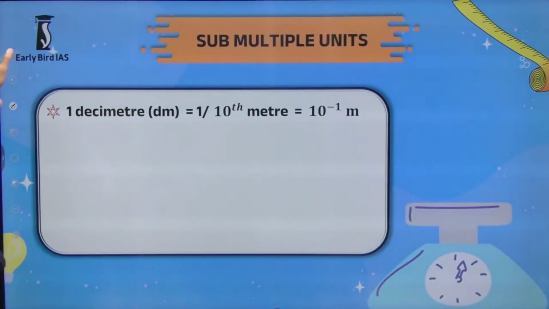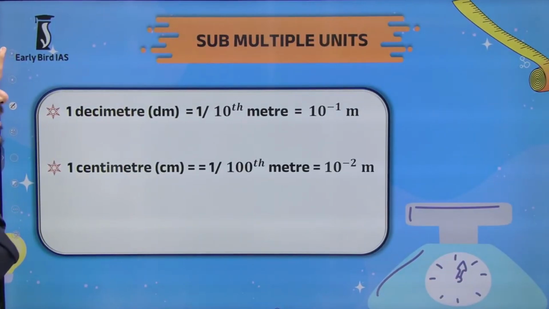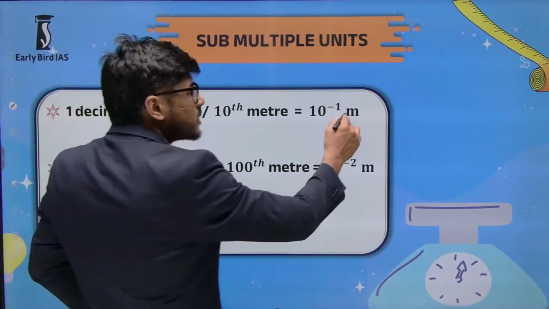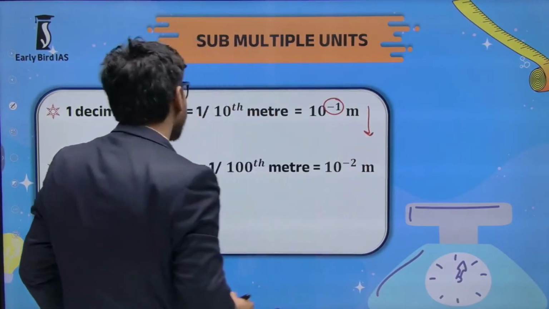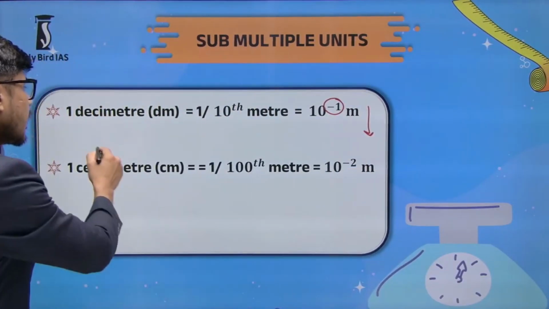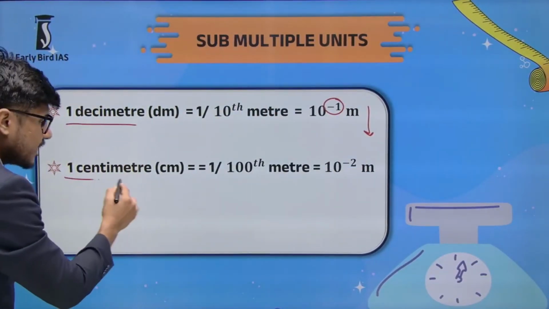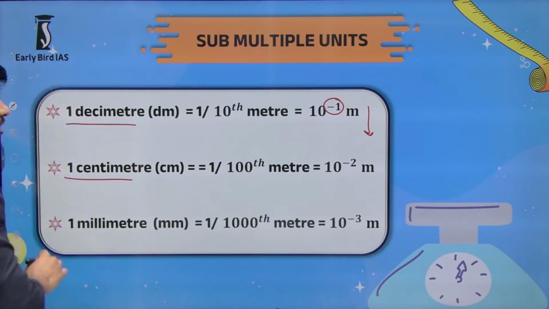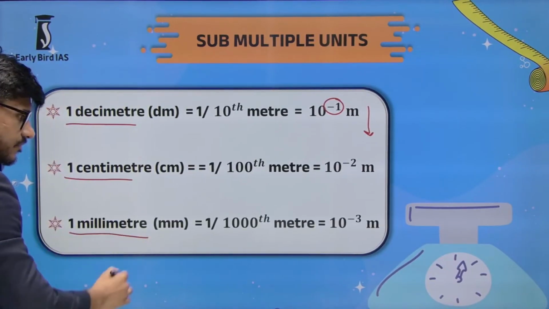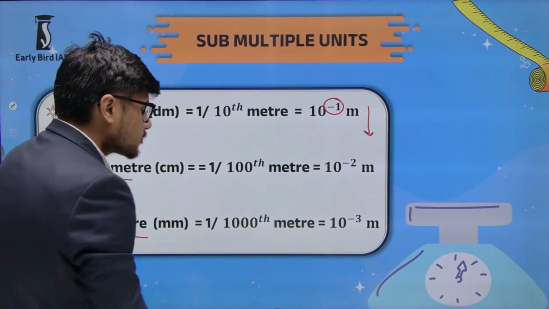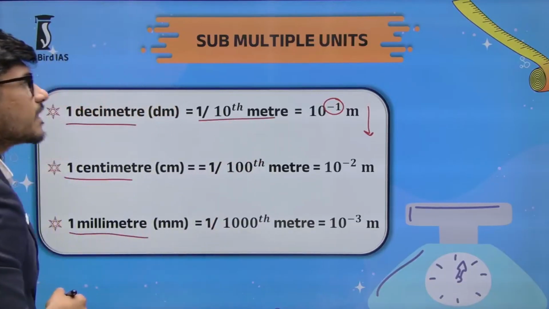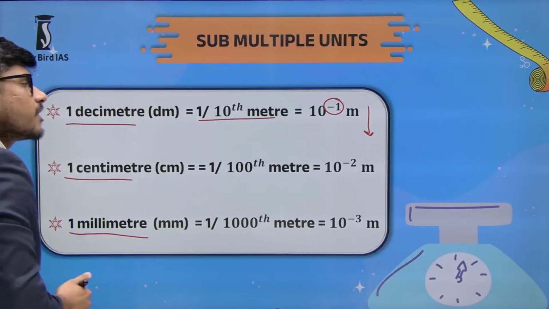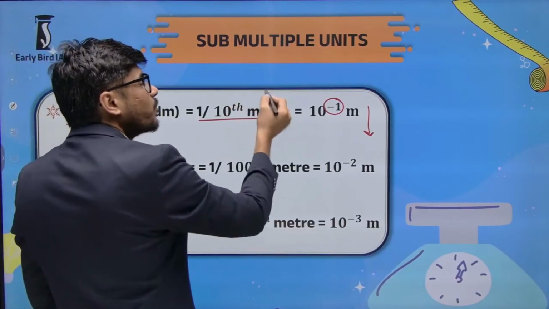Other submultiple units are on the smaller size. There are various units: decimeter, centimeter, millimeter. Decimeter means 1/10th of a meter.